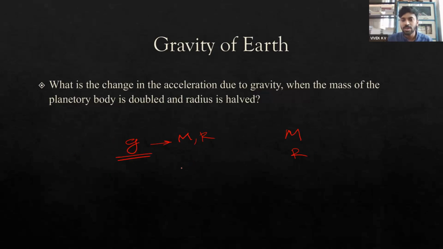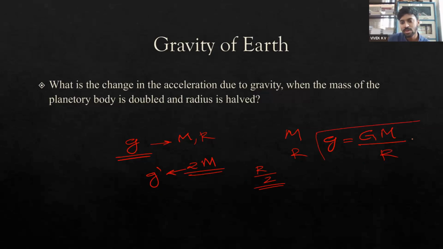Here it is stated that the mass of the planetary body is doubled, so the mass has become 2M, and the radius is halved, so the radius has now become R by 2. The mass has increased and the radius has decreased. So what will be the new acceleration due to gravity, g dash? We already know that acceleration due to gravity depends on the universal gravitational constant, the mass of the planetary body, and the radius of the planetary body.